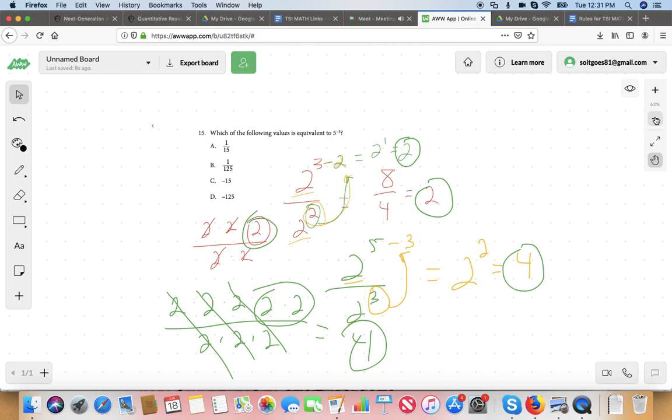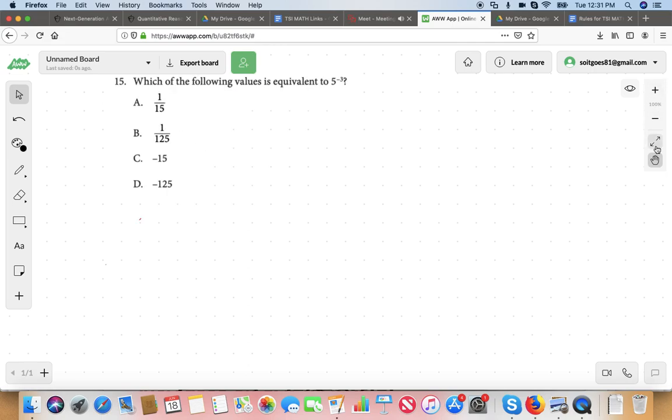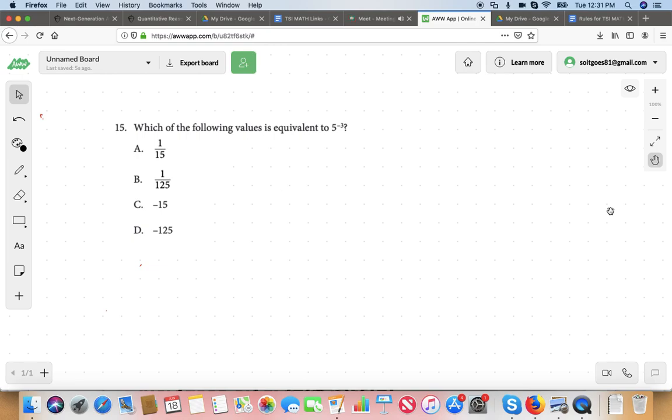Taking that example in mind, let's look at another kind of fraction. Let's look at 2 to the power of 3 over 2 to the power of 5. Let's look at that, and I'm going to write it out.